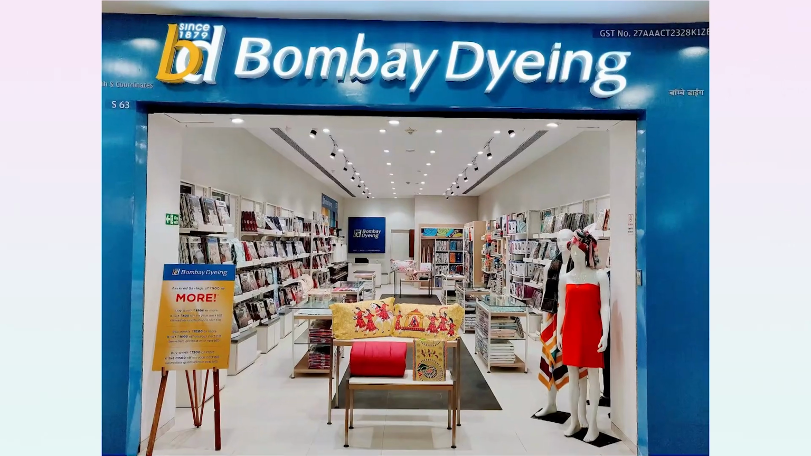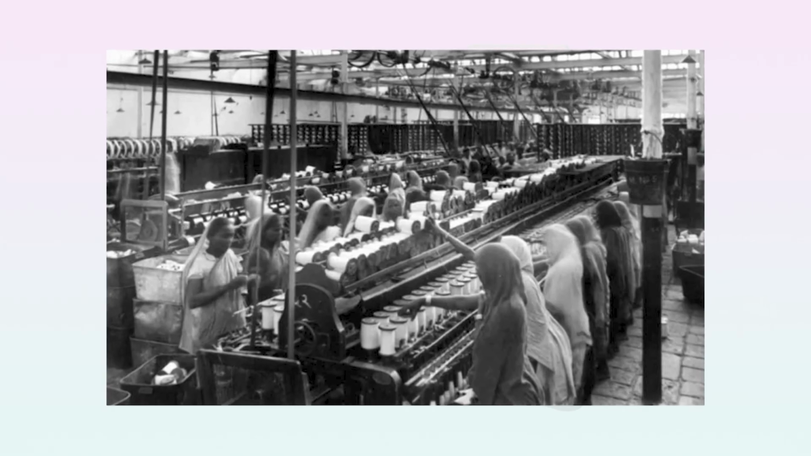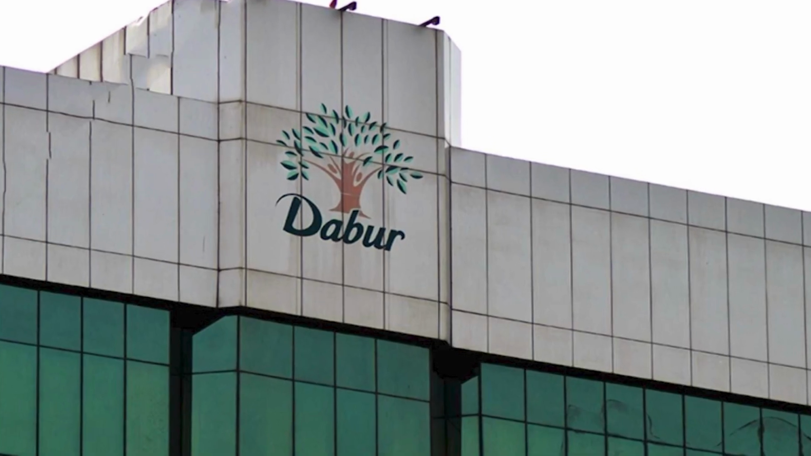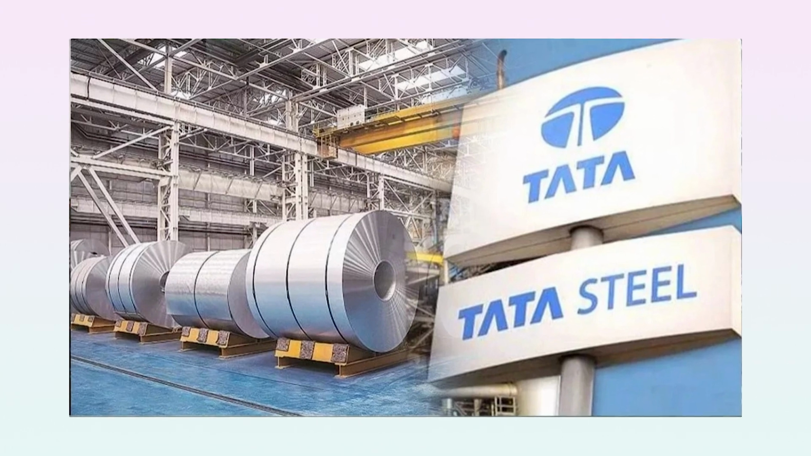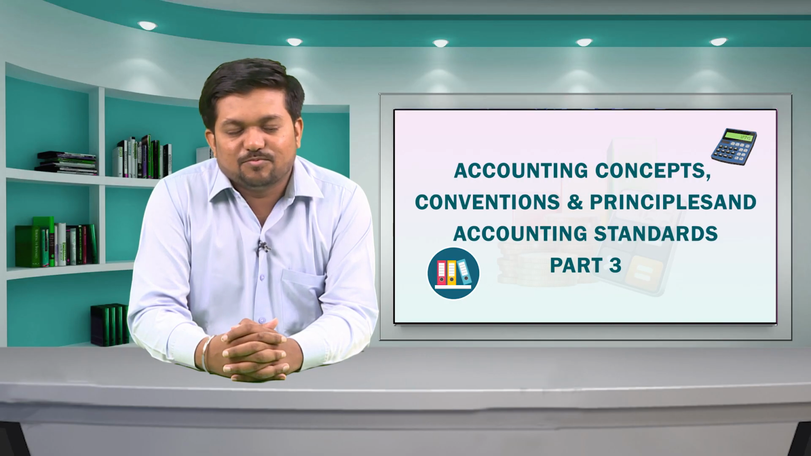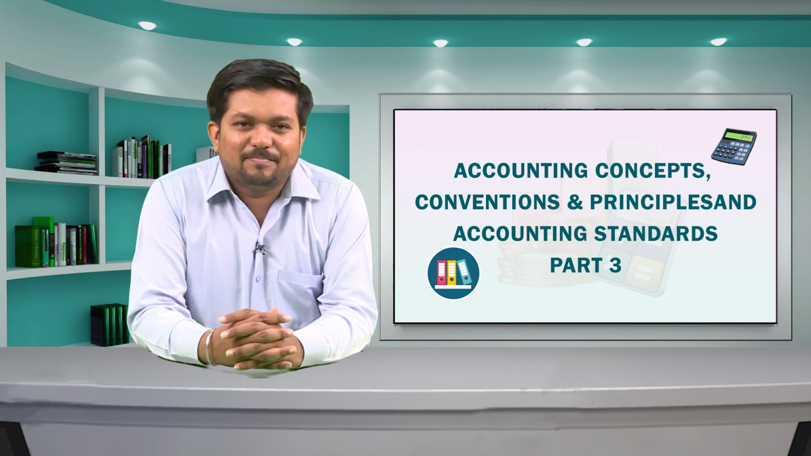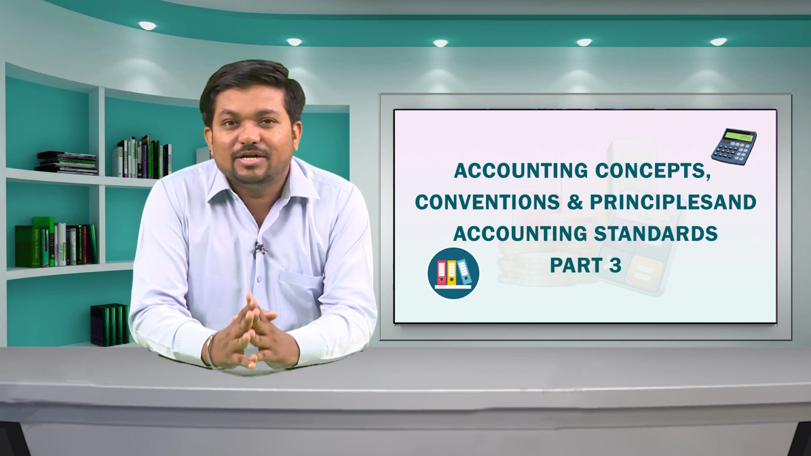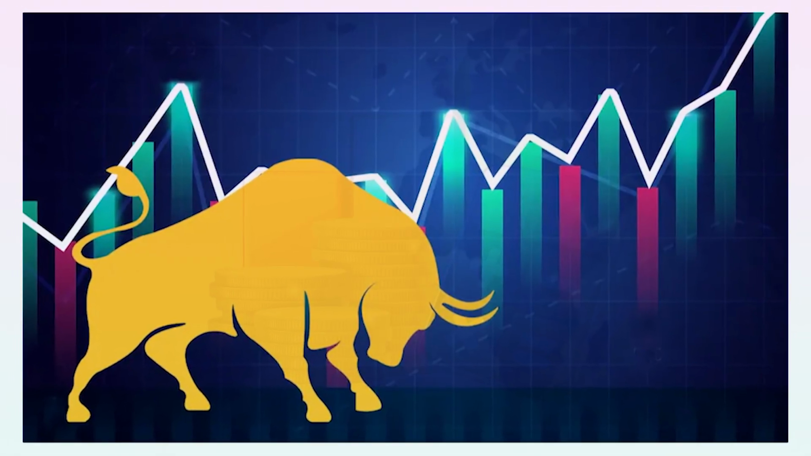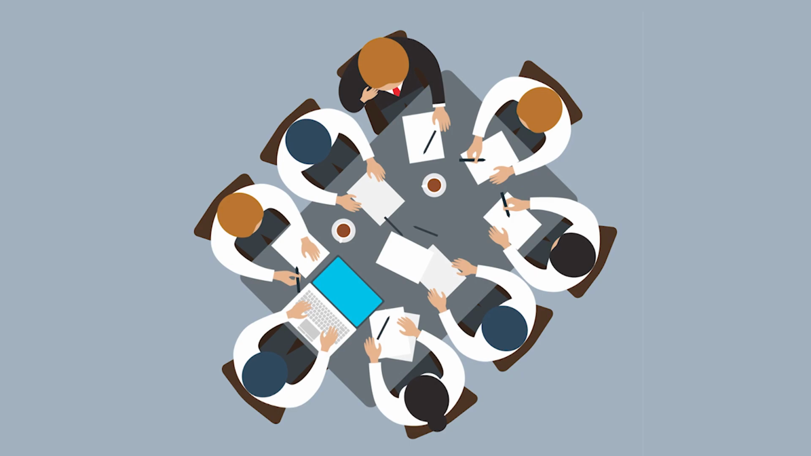Bombay Dyeing, founded in 1879 in Mumbai, Dabur established in 1884 and Tata Steel established on 25th August 1907 in Jamshedpur are examples of companies with more than 100 years of existence. Their long life in the market is a result of the going concern concept.